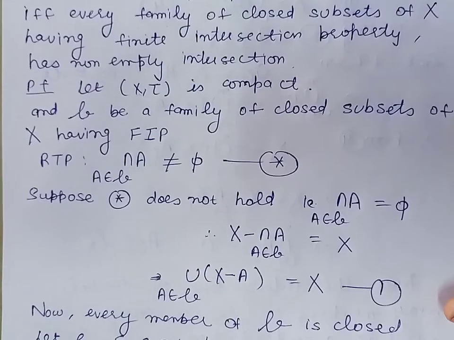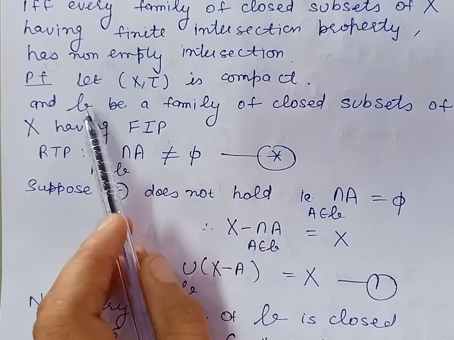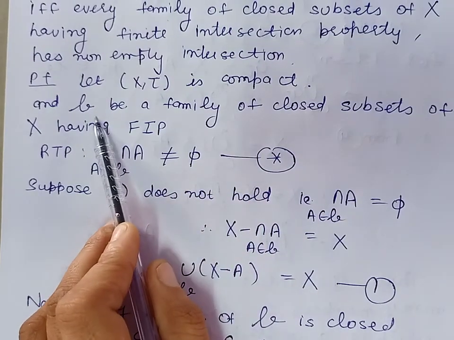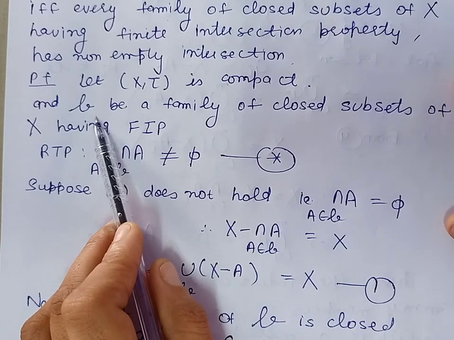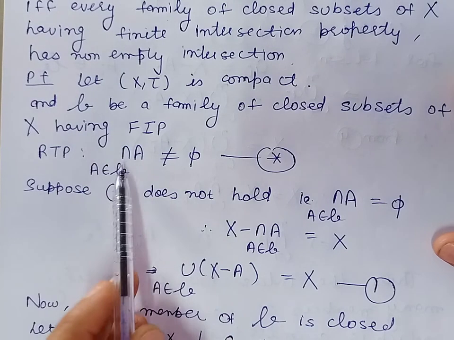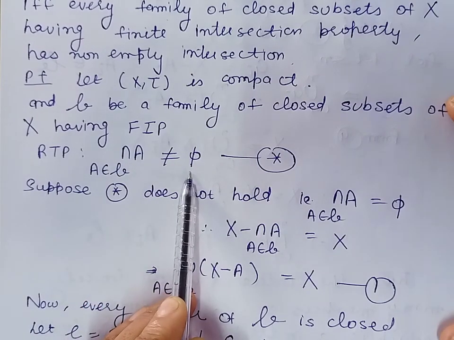So first of all let us take X is compact and B is the family of closed subsets of X having the finite intersection property. We have to prove that the intersection of members of this family is non-empty.